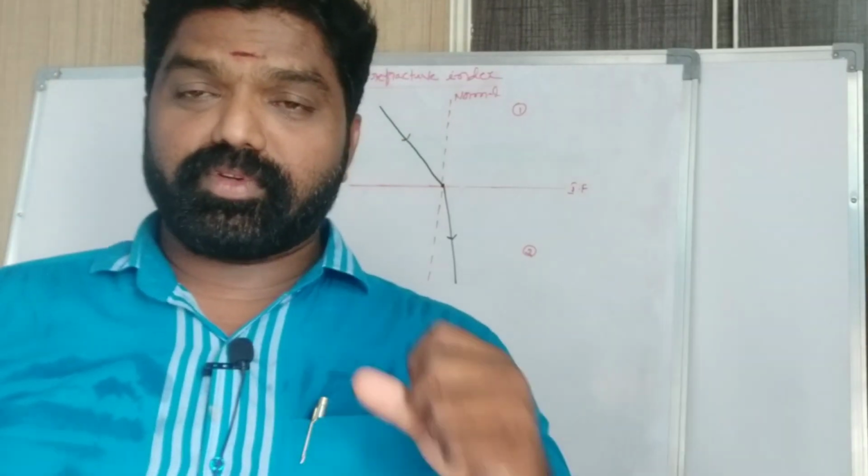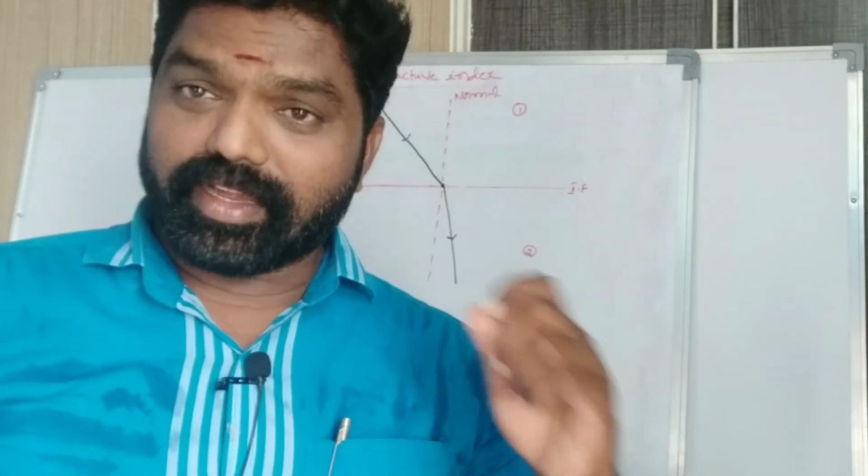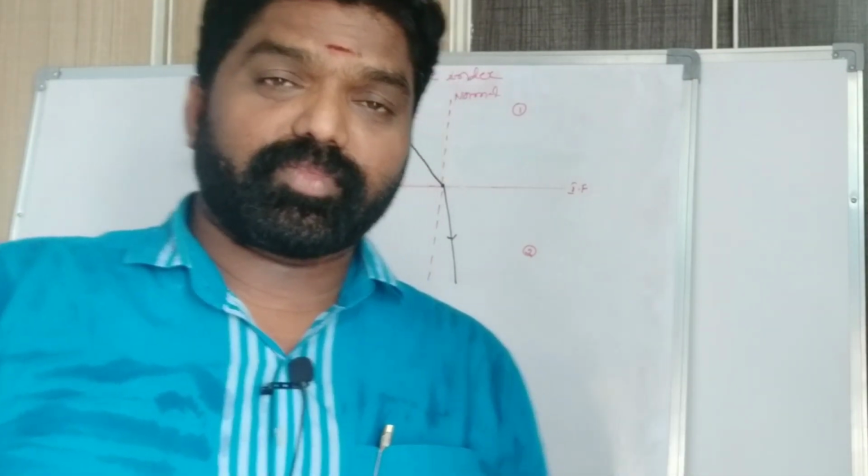Dear children, now we are going to discuss relative refractive index.